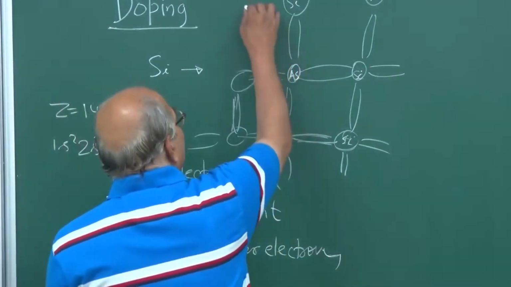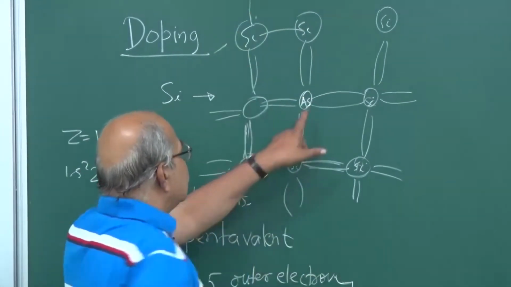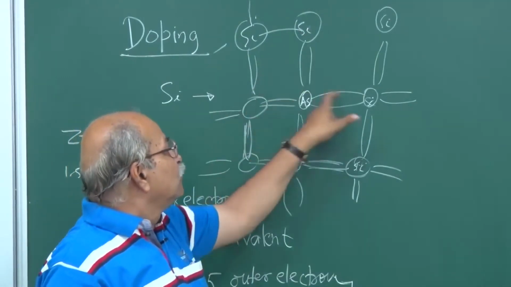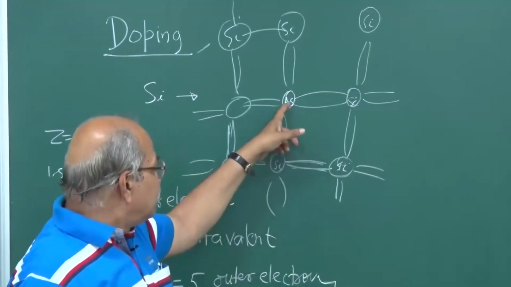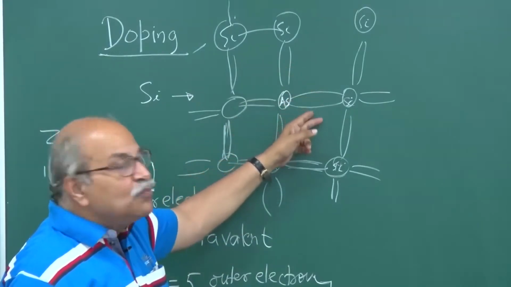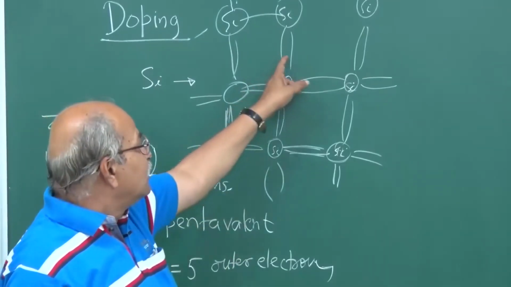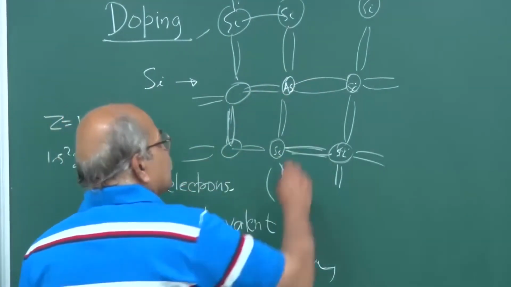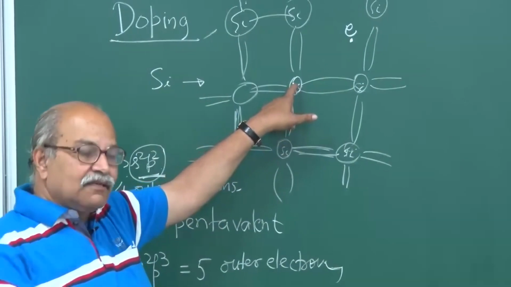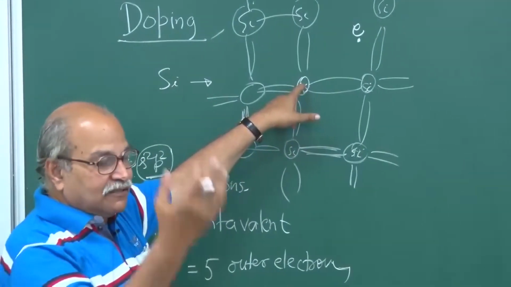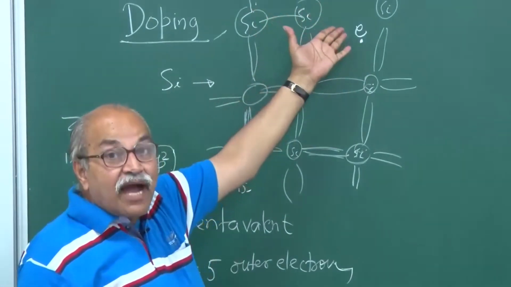This arsenic is also bonded to the 4 neighbors in that tetrahedral structure, and 4 of these outer electrons are consumed in that. But the 5th one, the extra electron, cannot go into this bonding. It's still bonded to this atom, still going around, but it's at a much higher energy.